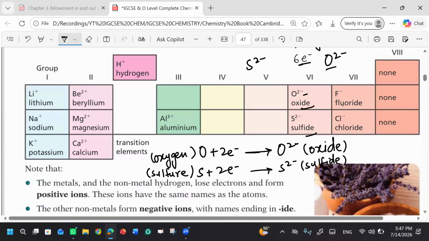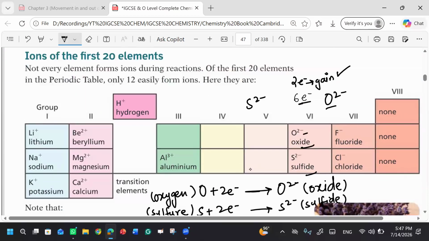Similarly, if we talk about group number 7, how many electrons are there in the group number 7? Seven electrons in the shell. Yes, there are 7 electrons. How many are needed? One. Yes, they need one electron to complete their octet.